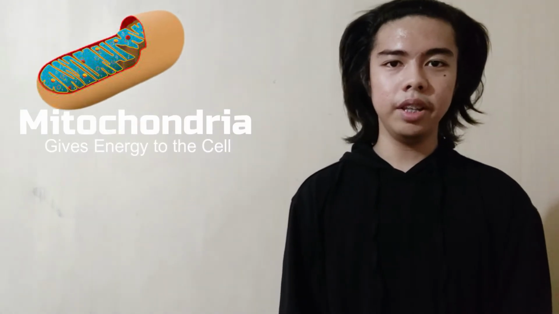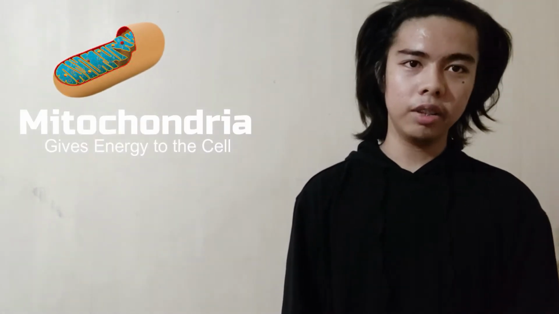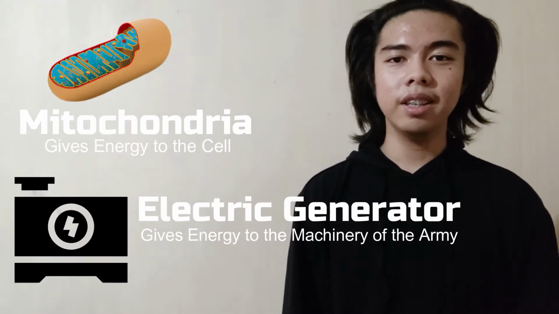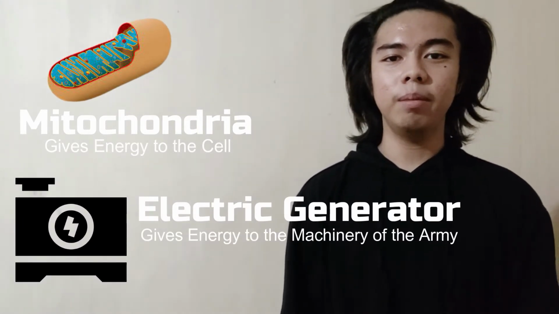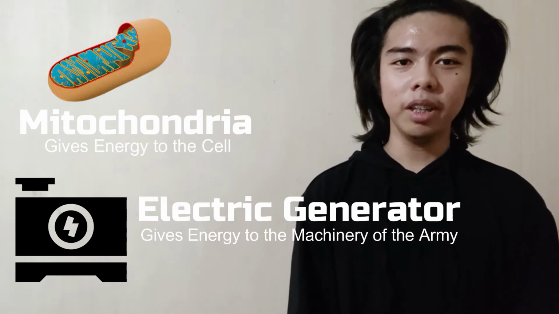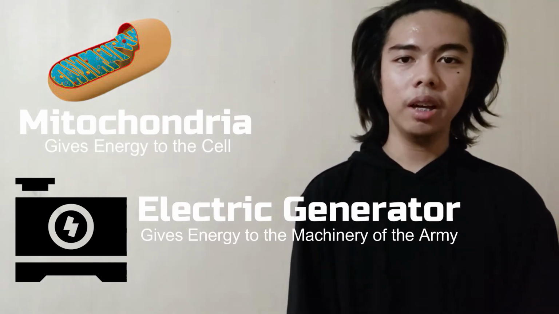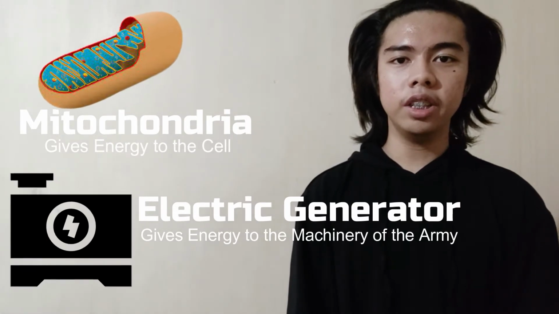Next up is the mitochondria, which is represented by the electric generators. The electric generators generate the energy for the machinery of the army, while the mitochondria works in a similar way, but instead it gives energy to the cell organelles.